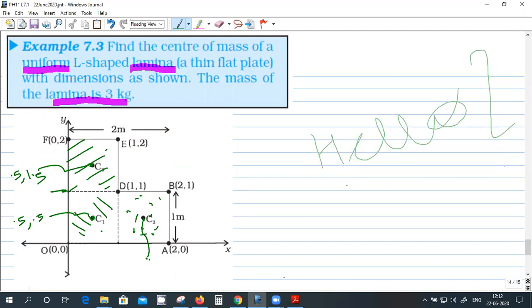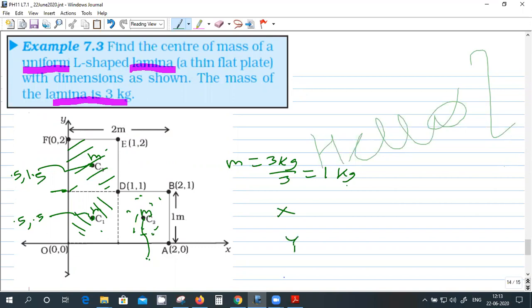So all the masses will be equal, so let it be m, m, m. And m is the total mass, 3 kg, divided by 3. Okay, so you know the mass and the coordinates of the masses. So from that you can find x, right? X and y.